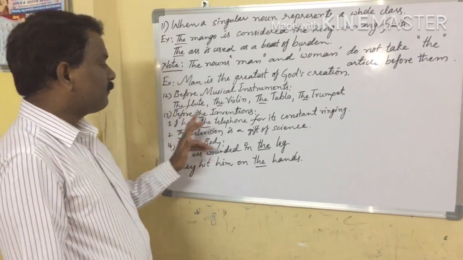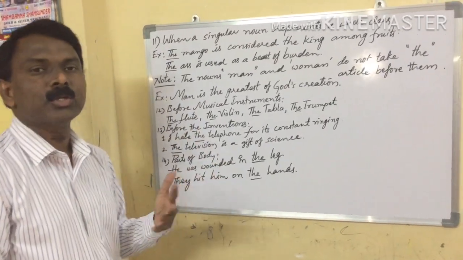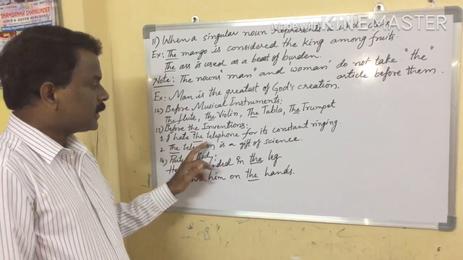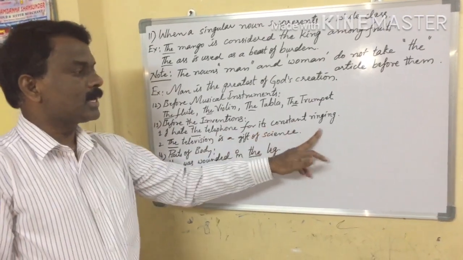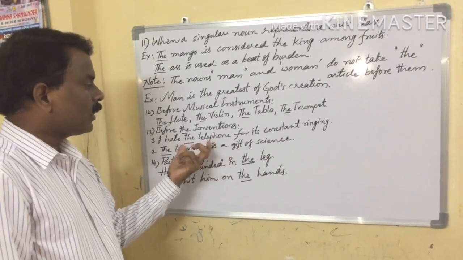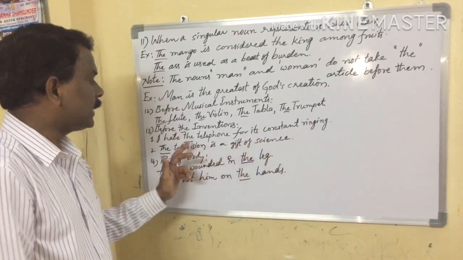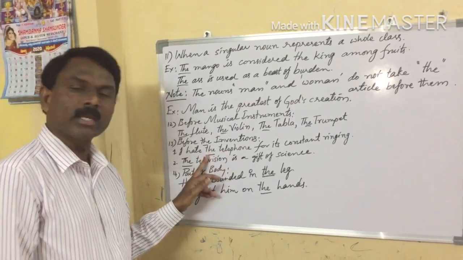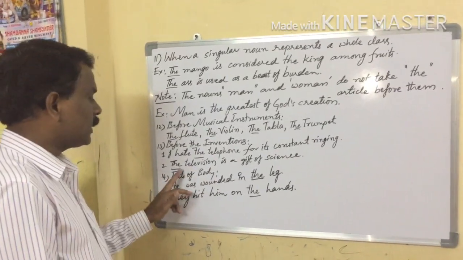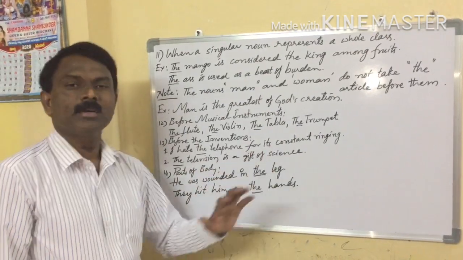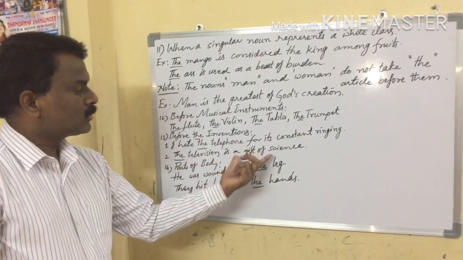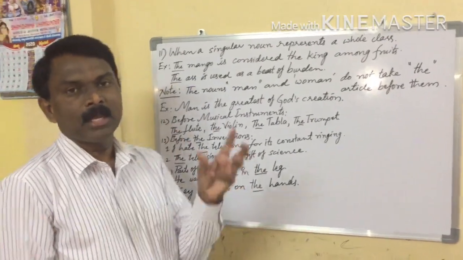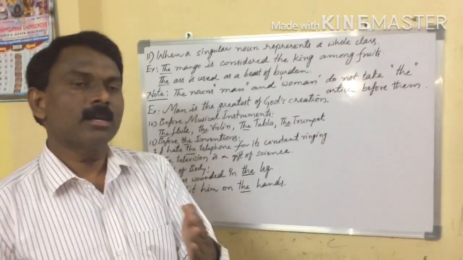Next one, before inventions related to science. I hate the telephone for its constant ringing. Here one item is ringing constantly, but it is a scientific invention. So before telephone we can take the article. Next one, the television is a gift of science. So here, when you want to say gift of science, using television, it is also a scientific invention. That's why we can take the article.